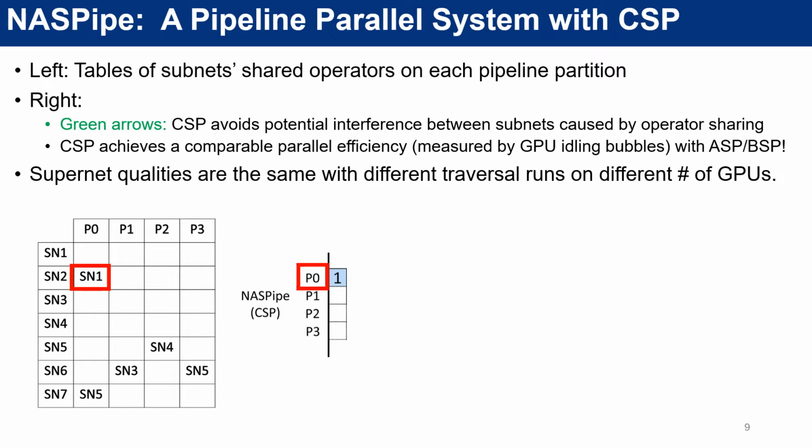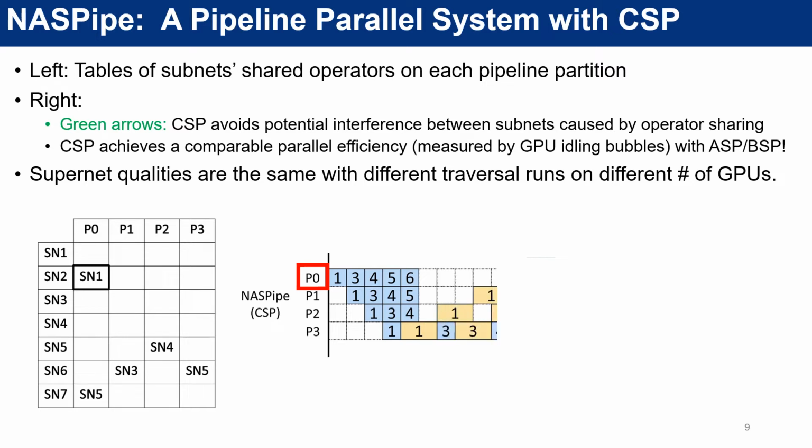First, we execute subnet 1's forward pass, and next, we want another subnet's forward pass to form a pipeline. However, we look at the dependency table and find that subnet 2 should wait for subnet 1's backward pass. So we schedule subnet 3 next. And we can also freely put subnets 4, 5, and 6 into the scheduling because these subnets also have no dependencies with the lower order subnets on partition 0.